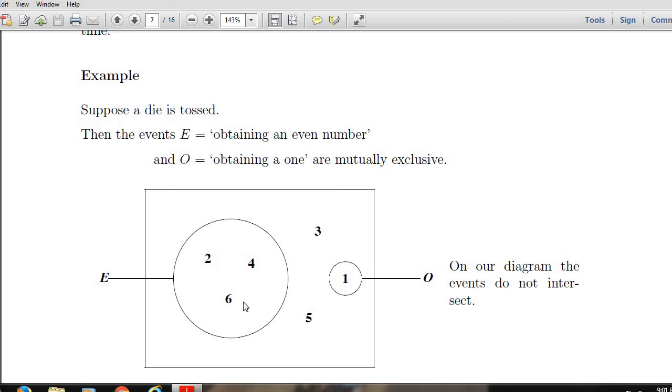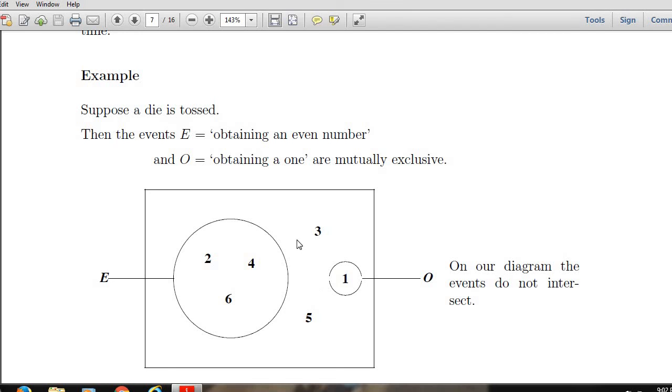see from this diagram. E is obtaining an even number. Here we consider the experiment in which a die is tossed. Therefore, the possible outcomes are 1, 2, 3, 4, 5, 6, and the event E is obtaining an even number. Therefore, E takes only the values 2, 4, and 6, and O is obtaining 1. Therefore, this one represents the O event, and 2, 4, 6 represent the E event.